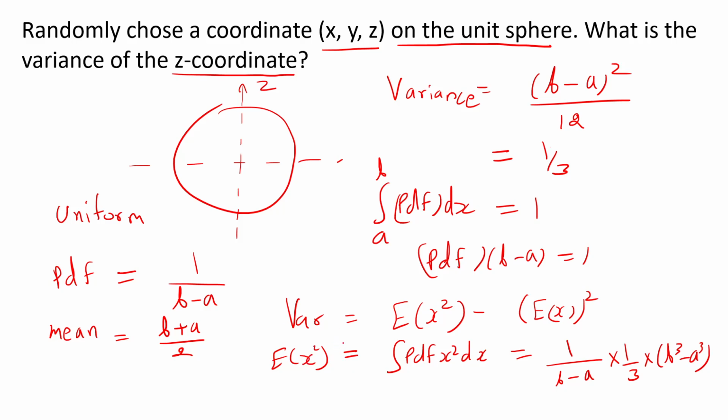So we know the expected value of x squared, and this is 1 by 3 times (b cubed minus a cubed).